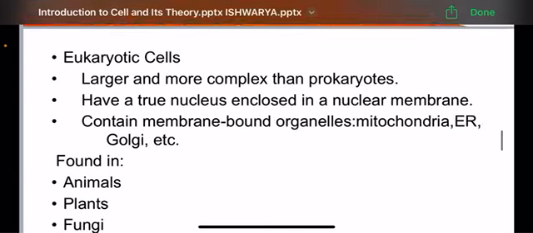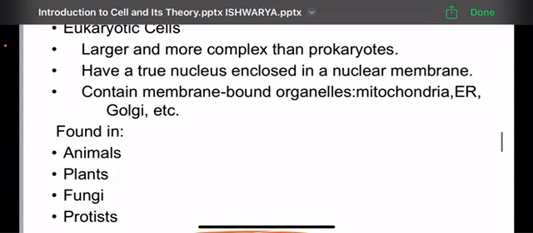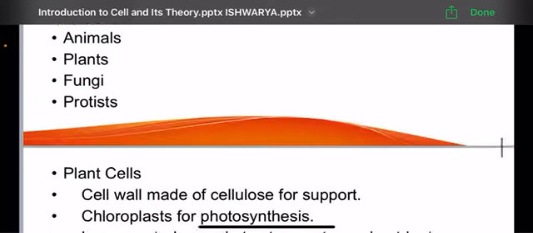The eukaryotic cells are larger and more complex than prokaryotic cells. They have a true nucleus enclosed in a nuclear membrane and these eukaryotic cells contain membrane bound organelles such as mitochondria, endoplasmic reticulum, Golgi apparatus, etc. They are found in the animal and plant cells, fungi and protists.